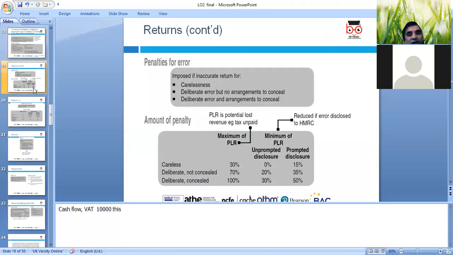Okay, penalties for errors are imposed for an inaccurate return, carelessness, deliberate errors, and arrangements to conceal. These are all the penalties we need to look at in detail, and when they are applied. And as an accountant, you just rely on whatever information you have been provided.